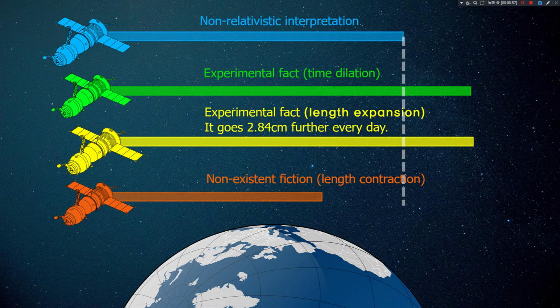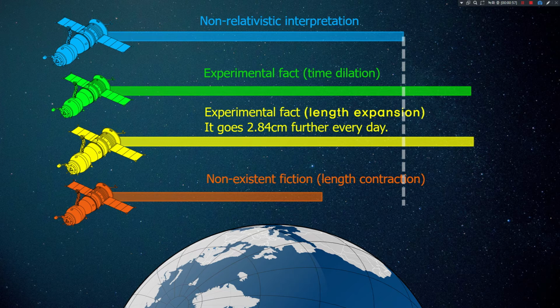But we must explain this somehow. When it is explained well, the actual phenomenon is a good theory. But if it cannot be explained well, it will be a bad theory. And that's a fact. In a non-relativistic theory, it runs a short distance like this blue bar. Yet if it is applied to the time delay, it can go a much longer distance because it runs for a much longer time. And when you understand it by the length, you can run a longer distance caused by the expansion of the length. It can be explained that way.